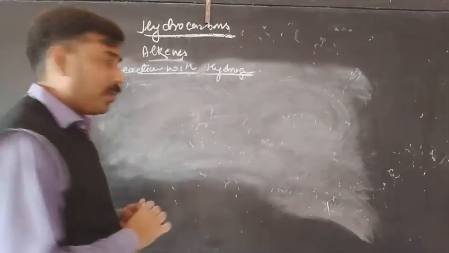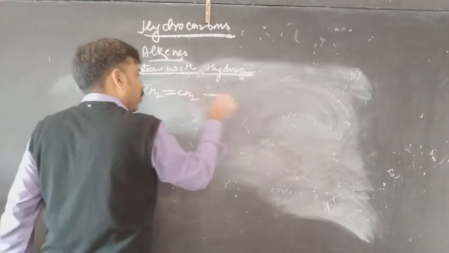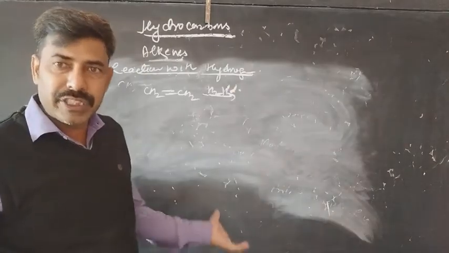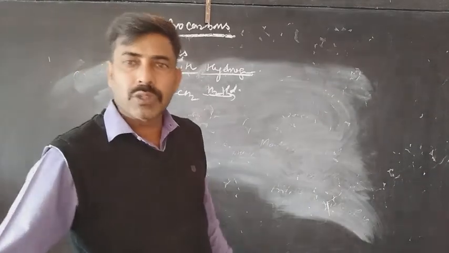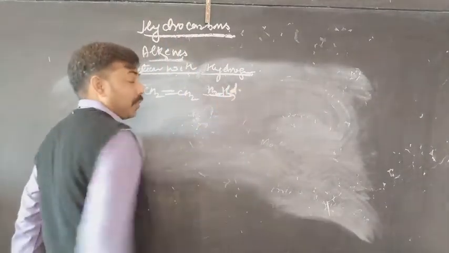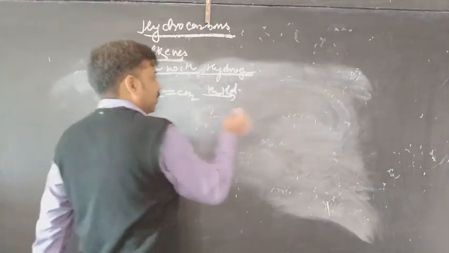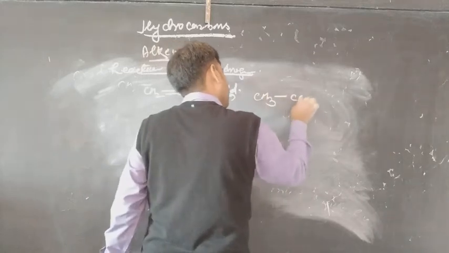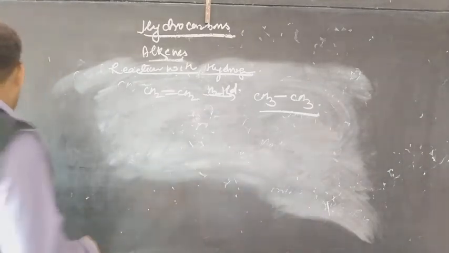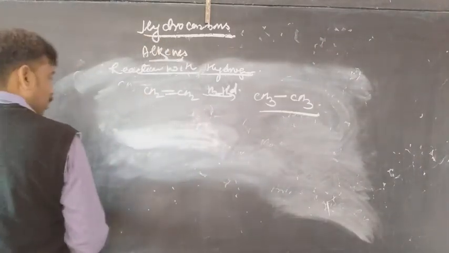We are seeing some other chemical properties, like reaction with hydrogen. What will happen if hydrogen reacts with the alkene? Surely reduction will take place in the presence of a reducing agent. Addition of hydrogen is called reduction. The addition of hydrogen takes place in the presence of a reducing agent, and we have used palladium, Pd. Now, when the addition takes place, the compound formed is CH3CH3. A simple alkane will be formed if you treat the alkene with hydrogen. That means hydrogen will convert the alkene into the alkane.